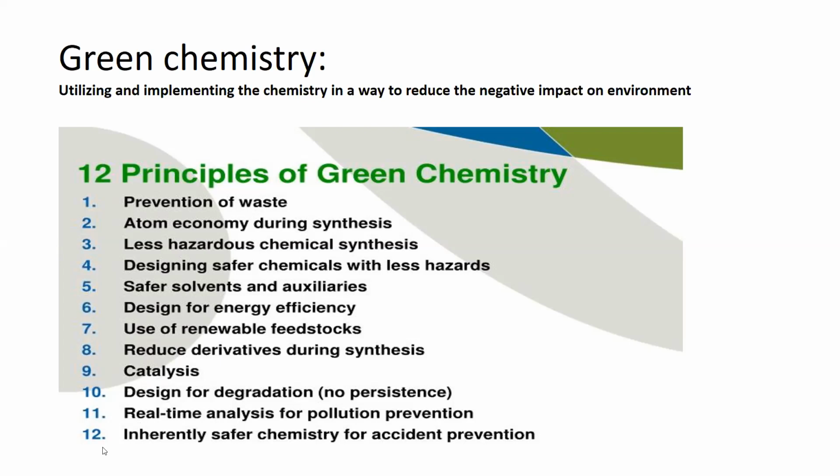Then the last principle of green chemistry is inherently safer chemistry for accident prevention. You are well aware of the fact that accidents are routine while you are working in a laboratory or in industry. So there might be chances of accidents that may happen. So our routes of chemical synthesis in green chemistry should be able to avoid those accidents.